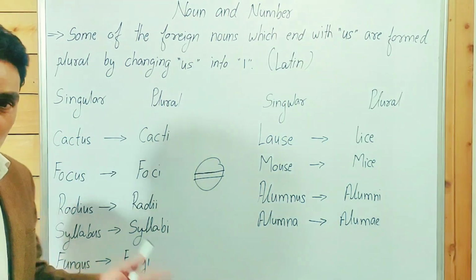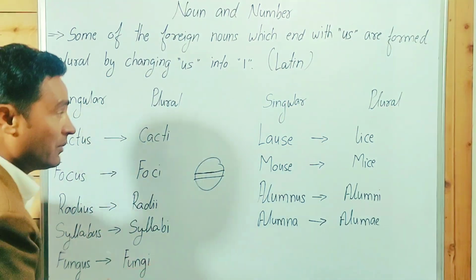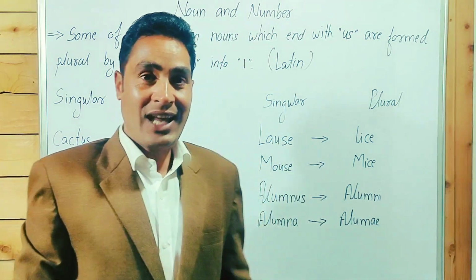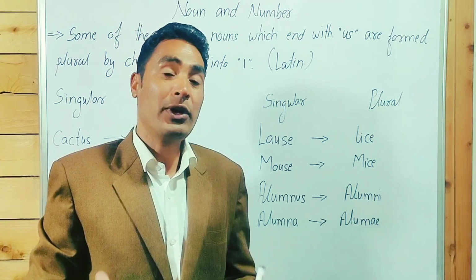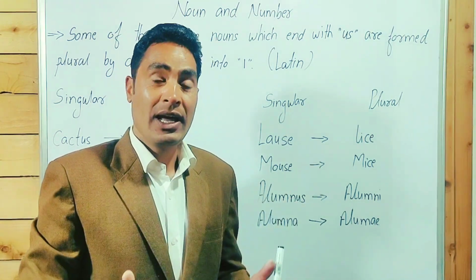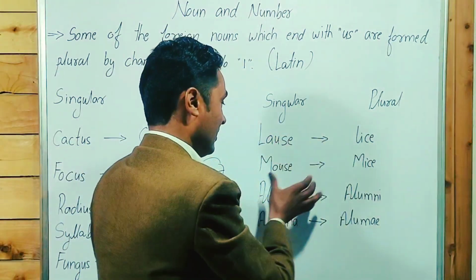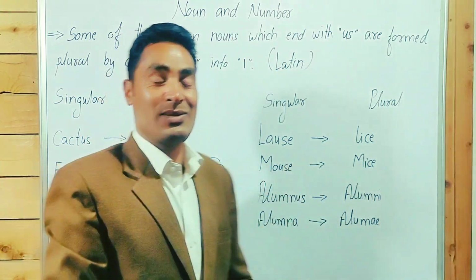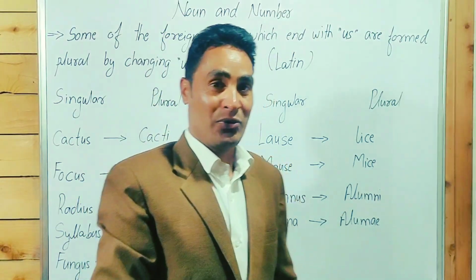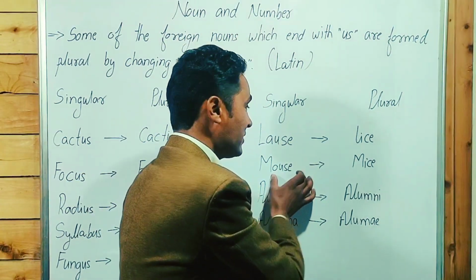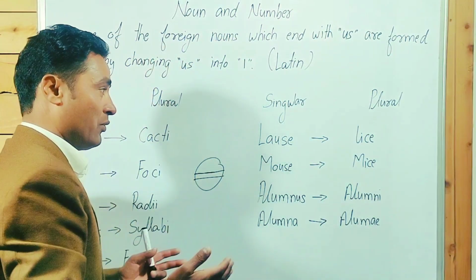Okay, fungus. You know very well about fungus. Fungus is singular, fungi is plural. Okay, louse. Do you know the meaning of louse? A small insect which lives on the body of humans and animals. Lice, plural. Mouse, mice. Mouse singular, mice plural. You know very well about it. Guys, we can't add s at the end of the noun to form plural. We remove -us and use -i in place of -us.